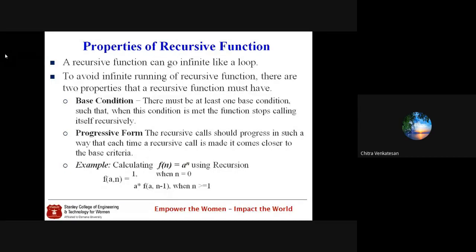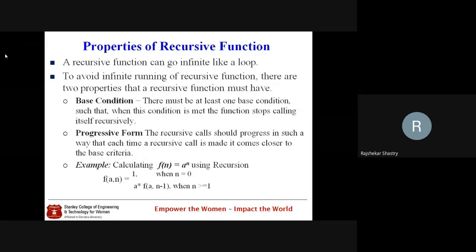We need to have a base case, and it should iterate until we reach that base case. Very nice. So we can say there are two important properties that a recursive function should have.